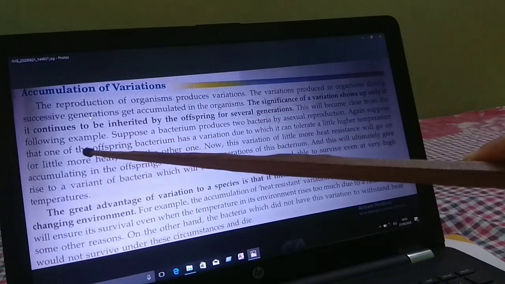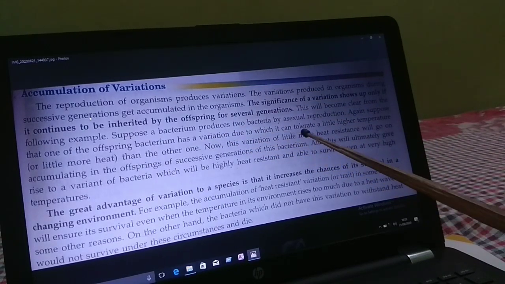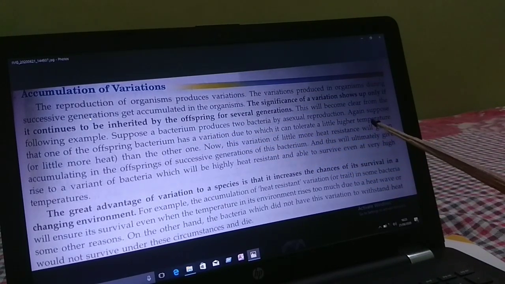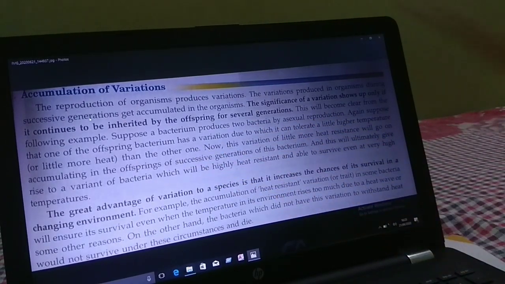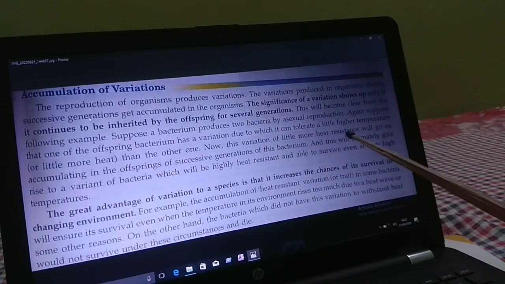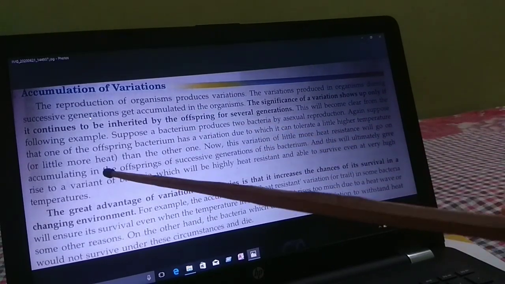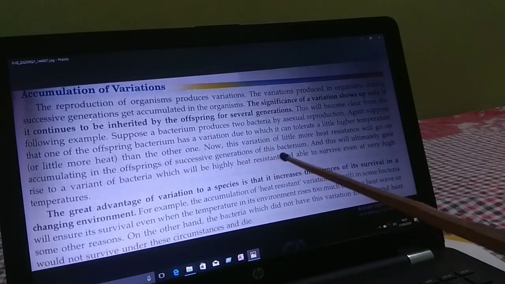Suppose that one of the offspring bacteria has a variation due to which it can tolerate a little higher temperature than the other. So the variation of being a little more heat resistant will go on accumulating in the offspring of successive generations of this bacteria.